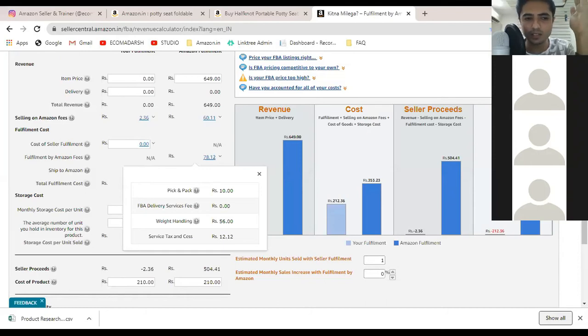So basically what is happening over here, now see, this is our cost price, on which 37.8 rupees of GST will be charged, and our total price with GST will be 247.8 rupees.